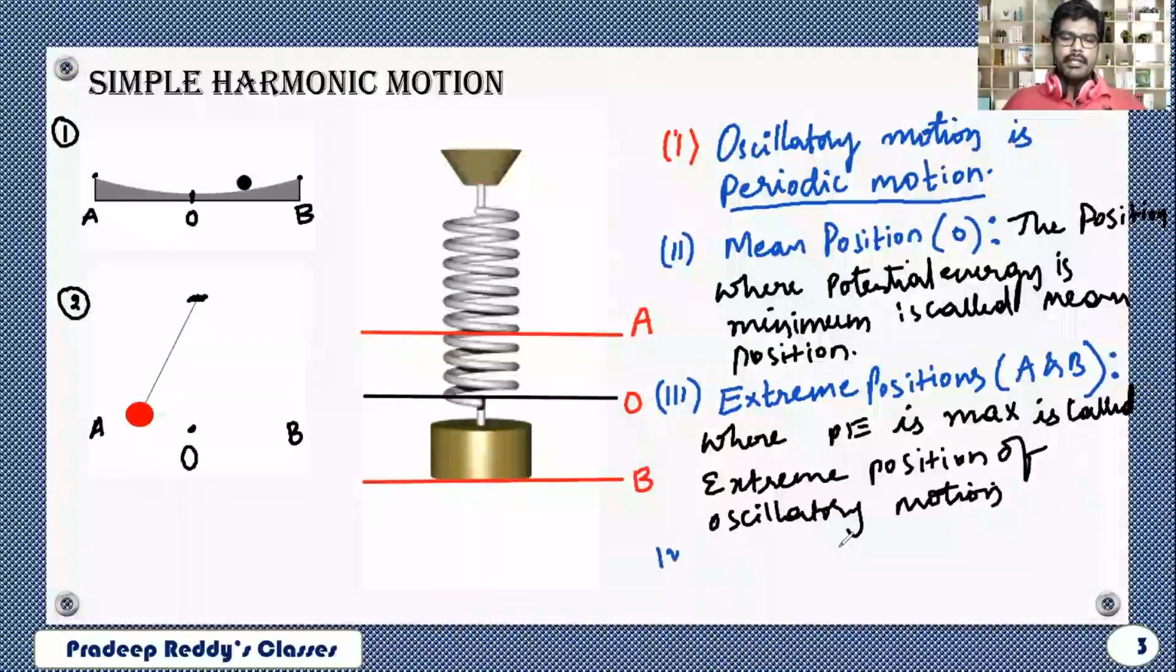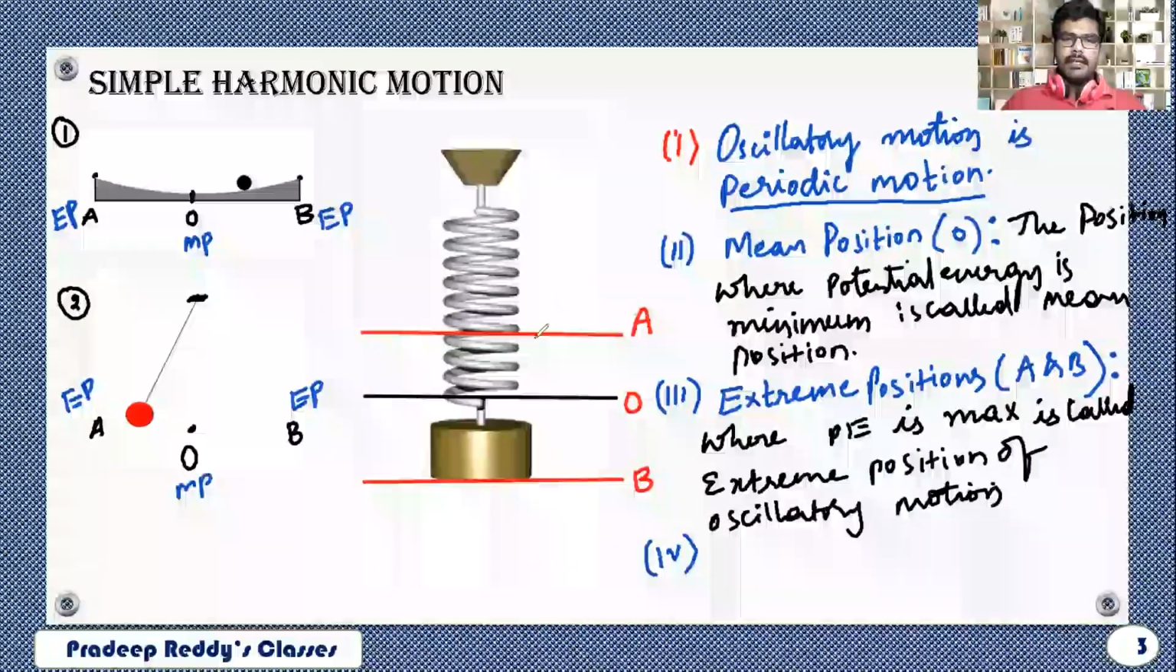Point number 4 you can discuss here: the particle is starting at point O and it is going to B. From B to O, again it is going to A, and from A again it is coming back to O. This position is called the mean position. This position is called the extreme position, and this position is called the extreme position. Likewise, this is an extreme position, this is an extreme position, this is the mean position. Likewise, this is the mean position, this is an extreme position, and this is an extreme position.